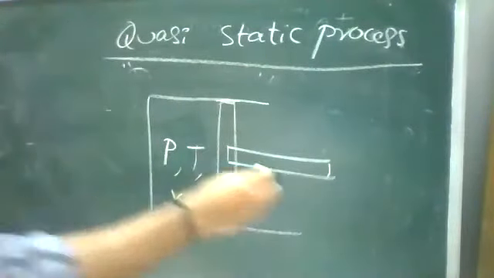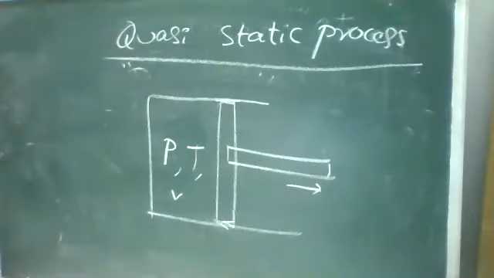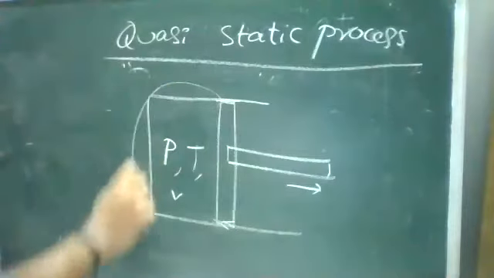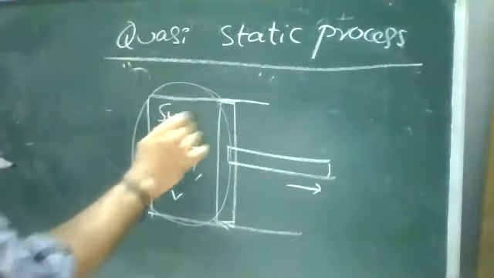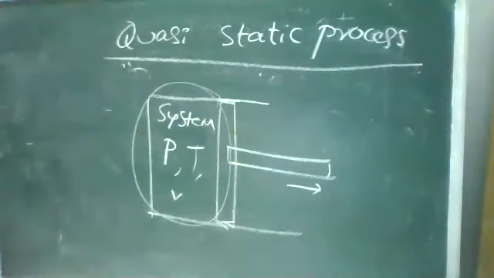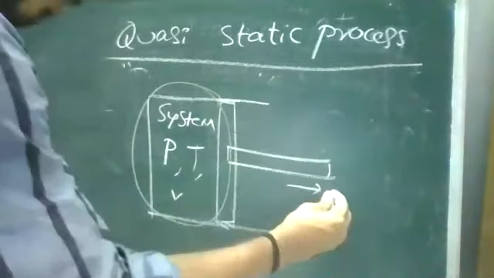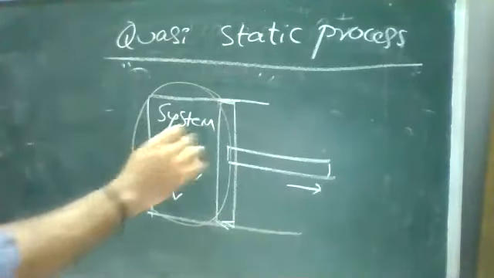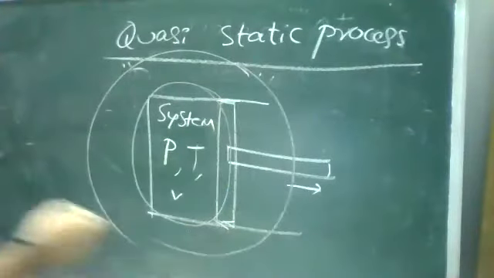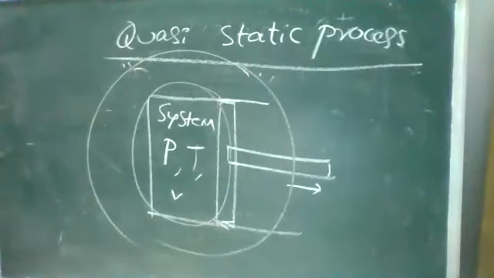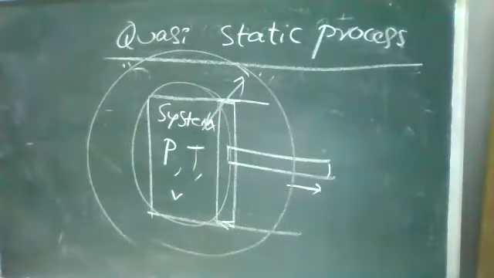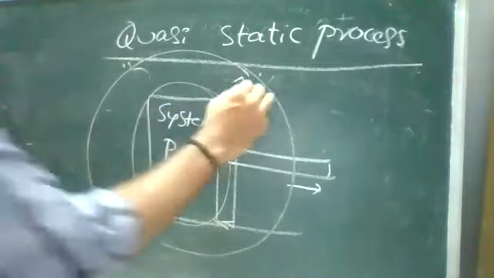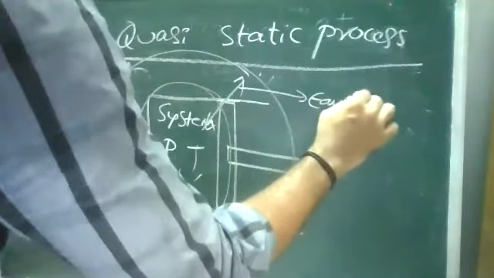Now, the piston moves slowly. The slower the piston moves, it is a slow process. Whatever the system we are seeing, this is your system, whatever piston we are taking. When the piston moves slowly, the temperature in the system and the temperature outside, that is the surrounding temperature, will be in equilibrium condition. That means the same temperature. So we can say it was under equilibrium condition.